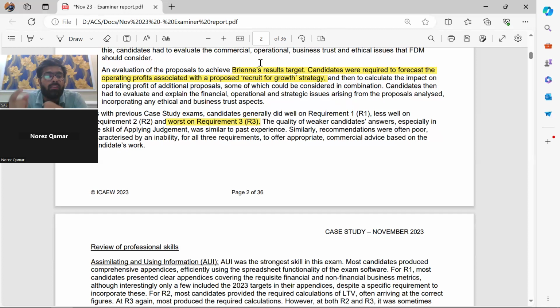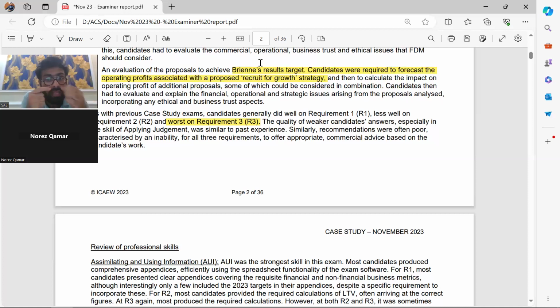So what happens with this? The first question is easy but lengthy. I say it a lot in the classes that the first question is very easy but lengthy. So what they do is they make you invest your time in the first question. Then you utilize your time on the second question, and only half an hour is left for question three. If you have left 30 minutes for question three, that means you are going to fail this exam. Because in 30 minutes, you have to plan, think, evaluate, and then hit all the boxes of question three, which is not possible.